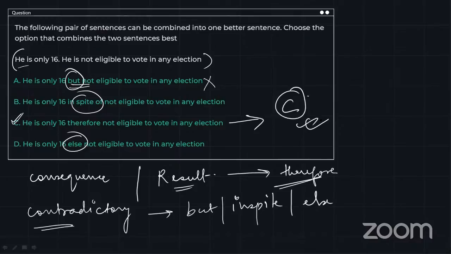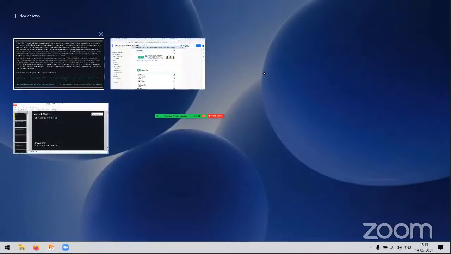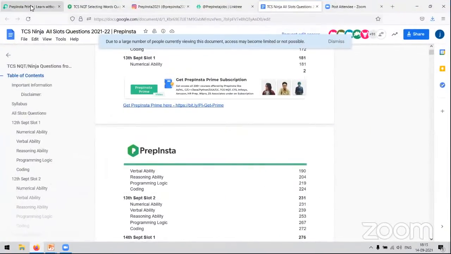Questions in the verbal section for TCS NQT are comparatively easy, I would say, in comparison with other sections. But yes, you need to have good grammatical knowledge to answer a few of the questions. Let's say, cloze tests or selecting words, these kinds of questions. Okay. Now we have reading comprehensions.